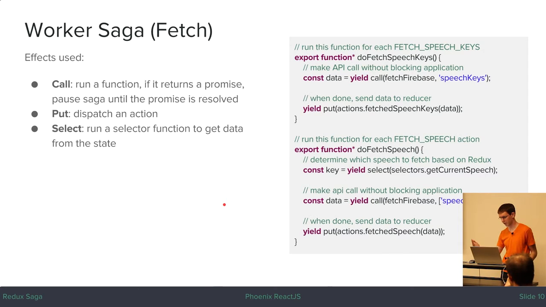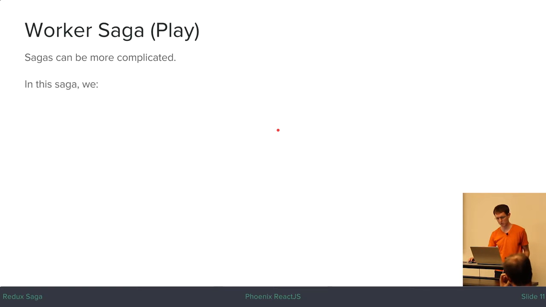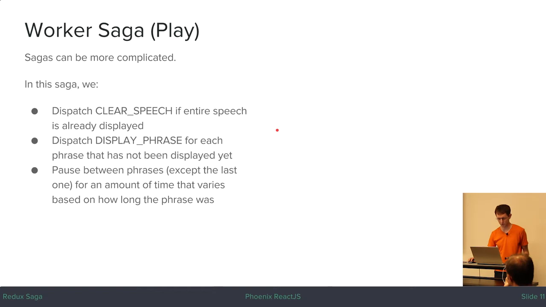So these are very simple sagas. Again, if you're just doing an API call, it doesn't need to be any more complicated than this. But they can be arbitrarily more complicated. So for the saga where we actually play the speech, we want it to do three things. We want it to check if the speech has already been completely displayed, and if so, clear it so we can play it again from the beginning.